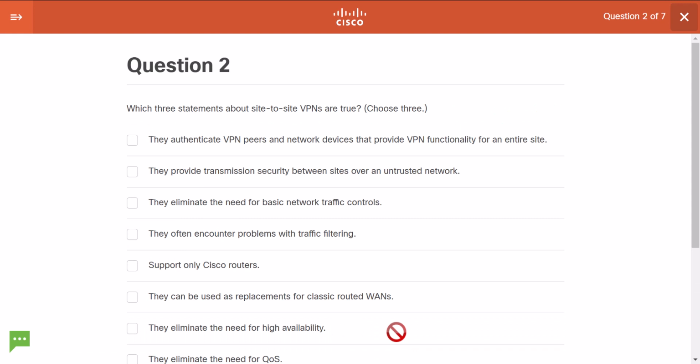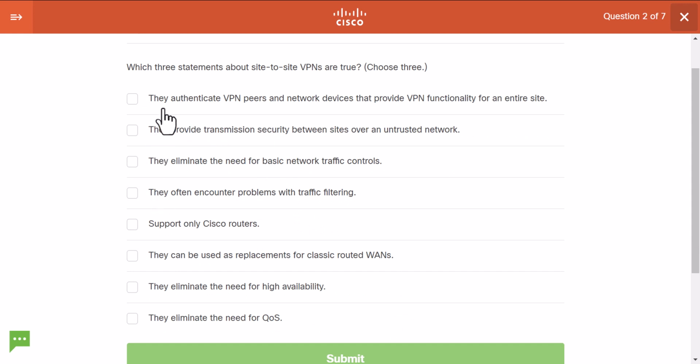Which three statements about site-to-site VPNs are true? Okay, let's see. Quite a few options to choose from. They authenticate VPN peers and network devices that provide VPN functionality for an entire site. This is correct, hence the name. They connect site to site. So they do this for an entire site, like an office or branch or central office, whatever. They provide transmission securely between sites over an untrusted network. This is also correct. It's between sites and over the untrusted network like internet.